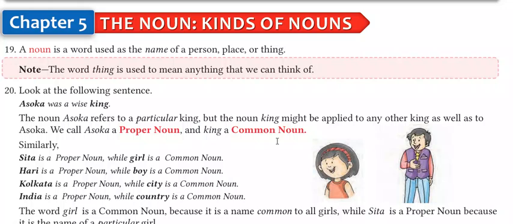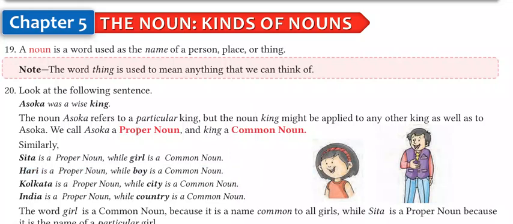Friend is a general term, that is a common noun. Some more examples are here. Sita is a proper noun because it is the name of a particular person, while girl is a common noun that can be used for any female, right? Haris is a proper noun, while boy is a common noun. Boy can be anyone, so Haris is the specific name.